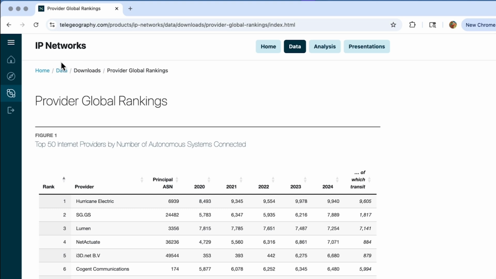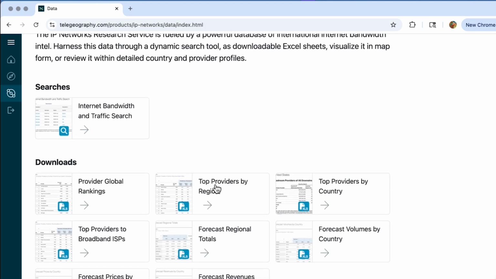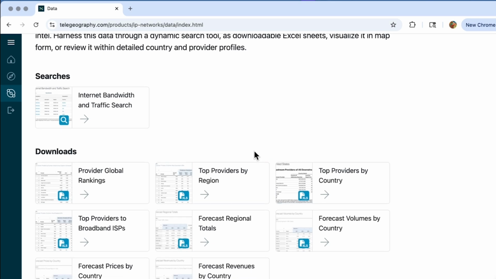Global, which you see here. Top providers by region, top providers by country, and top providers to broadband ISPs. In the forecast section, we're forecasting IP transit traffic and IP transit pricing as well. If you combine the two, you get forecasted IP transit revenues.